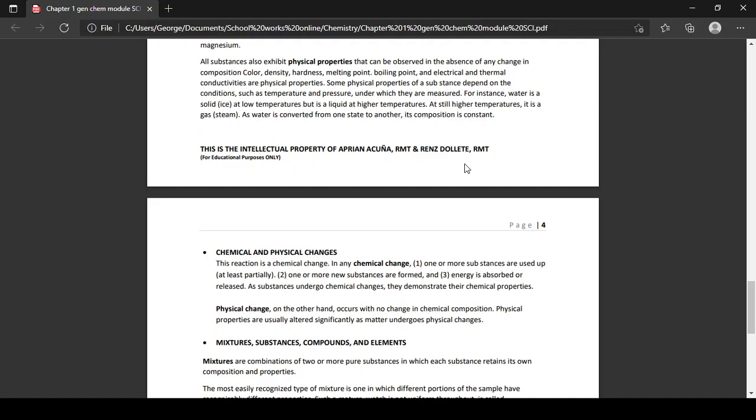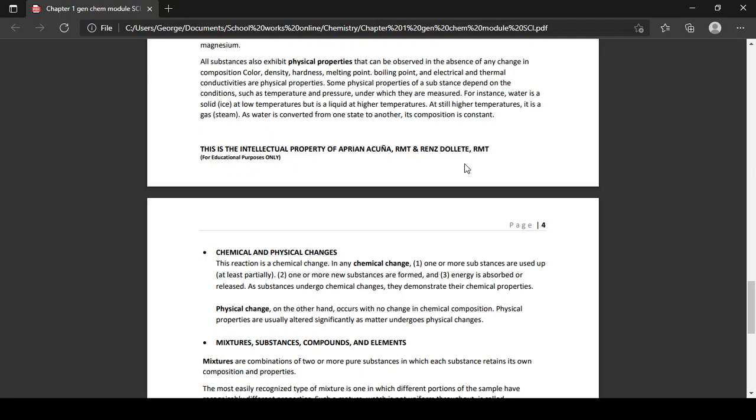One or more substances are used up, at least partially. Number 2, one or more new substances are formed. And number 3, energy is absorbed or released. For example, our hydrogen and our oxygen combine, two hydrogen and one oxygen, and become what?